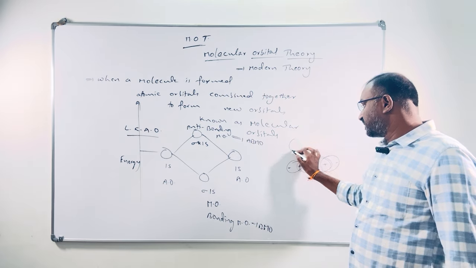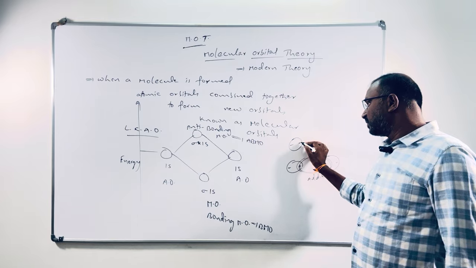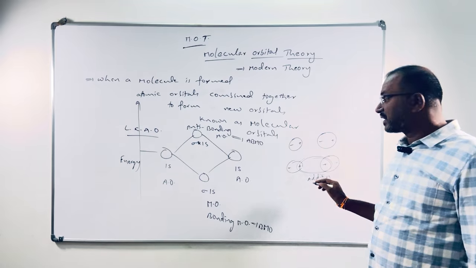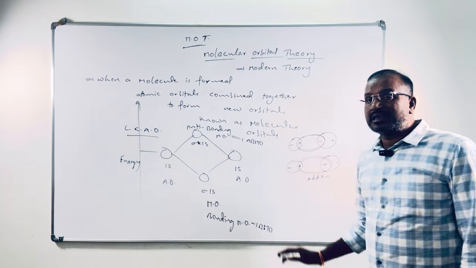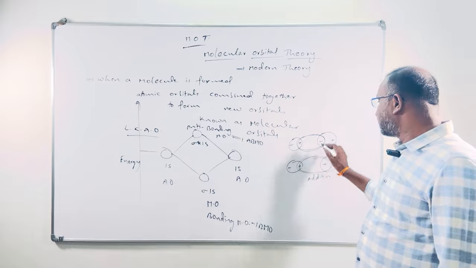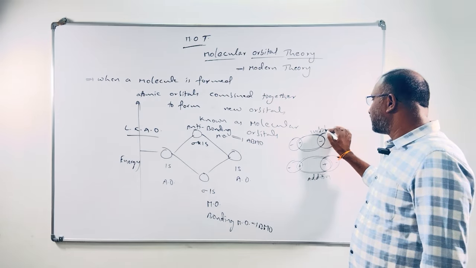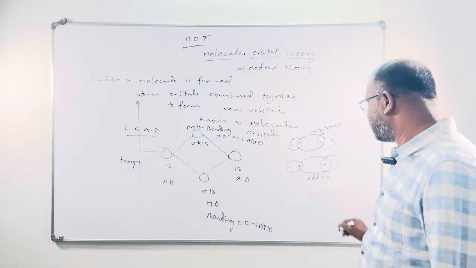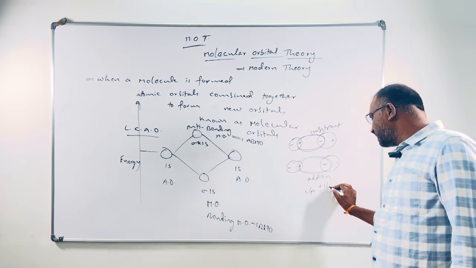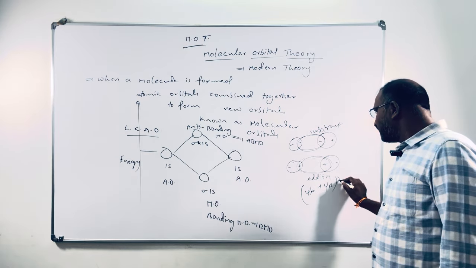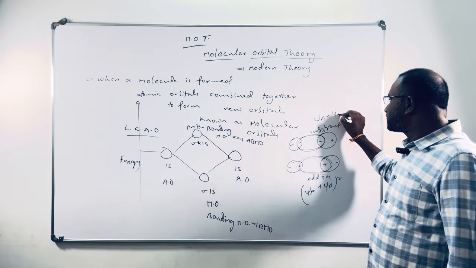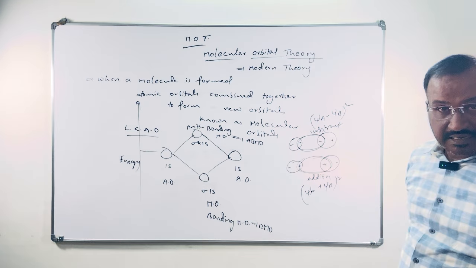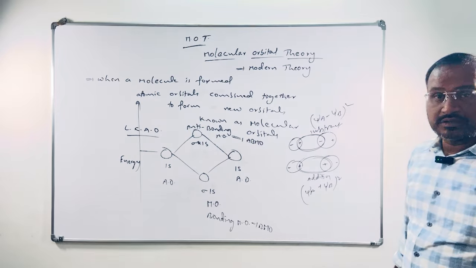By the subtraction, what does subtraction mean? Suppose here is the negative pole, this is the positive pole for an atomic orbital, and here negative pole, positive pole for another atomic orbital. When this positive and negative are combined, that is plus and minus, subtraction will be there. By that subtraction of wave functions we get anti-bonding molecular orbital. It is the (psi a plus psi b) whole square formula, and this is the (psi a minus psi b) whole square formula we have to apply, because subtraction of wave functions gives anti-bonding, addition of wave functions gives bonding.